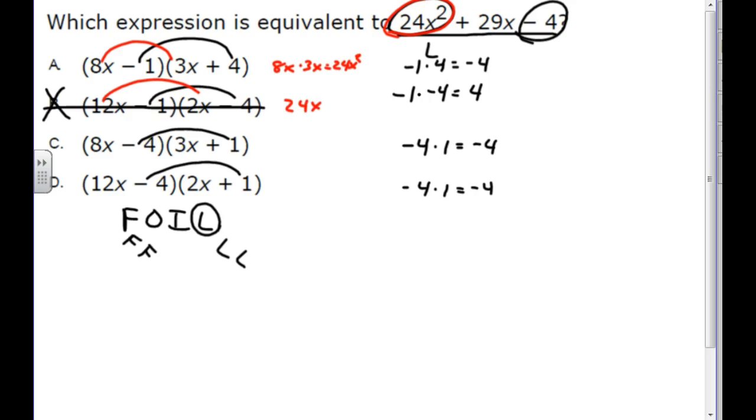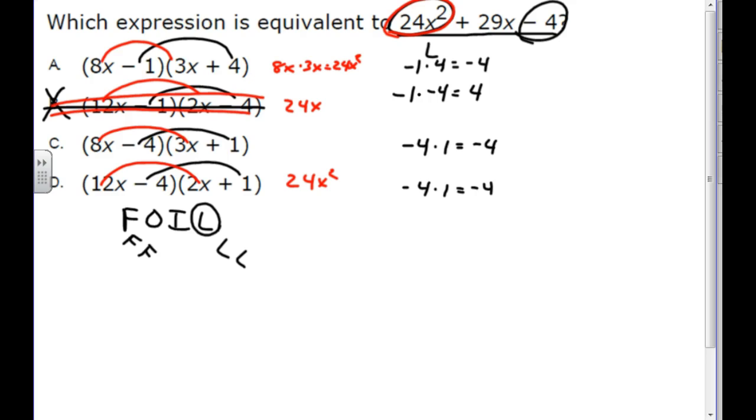Oh, but B is out of there. I shouldn't even be looking at that one. I shouldn't waste my time on it anymore because it's already out. 8x times 3x again. I've already checked that in letter A. It's okay. And 12x times 2x is 24x squared. So I haven't been able to narrow anything down.